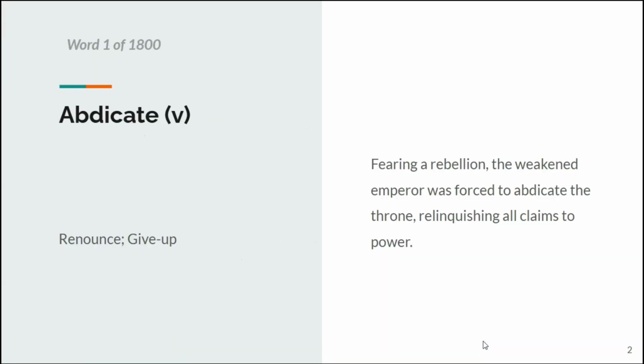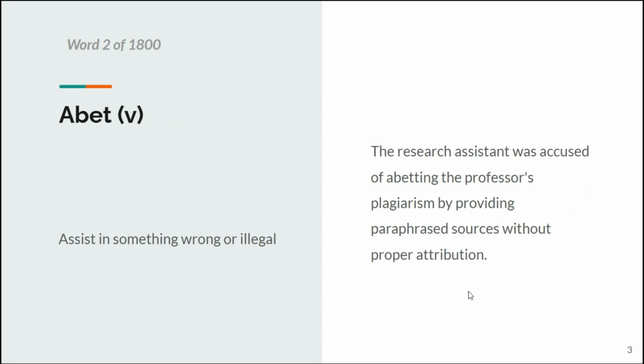The word number 1 is abdicate, which is a verb. It means to renounce or to give up. So, fearing a rebellion, the weakened emperor was forced to abdicate the throne, relinquishing all claims to the power. So, the emperor renounced the throne due to a rebellion, right? That is an example of this word being used in a sentence.